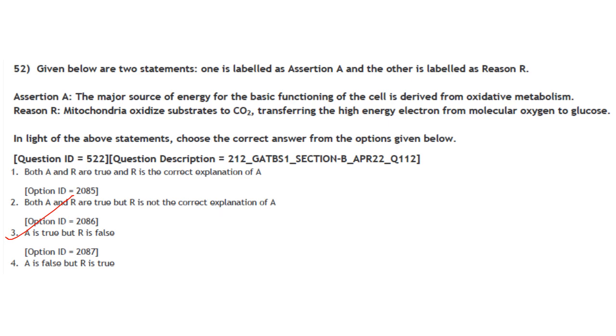Given below are two statements. One is labeled as assertion A and the other is labeled as reason R. Assertion A: the major source of energy for the basic functioning of the cell is derived from oxidative metabolism. That is correct. Reason: mitochondria oxidize substrate to carbon dioxide, transferring high energy electrons from molecular oxygen to glucose. It is not oxygen to glucose, it is glucose to oxygen. So R is incorrect. So A is true and R is false. Answer is option 3.